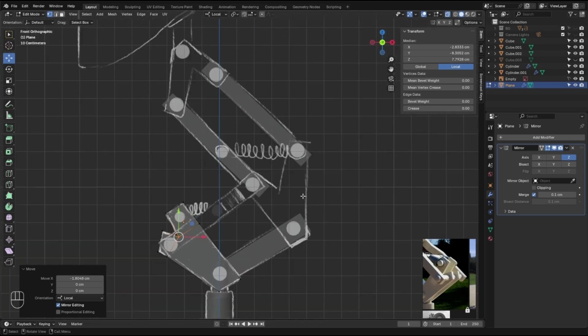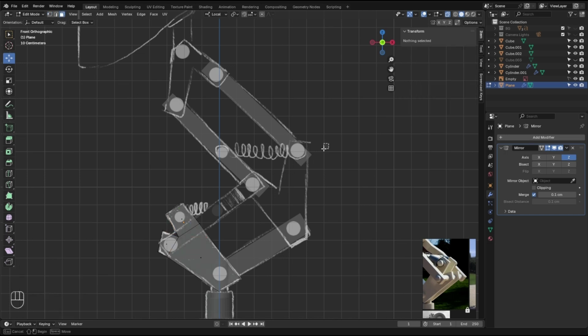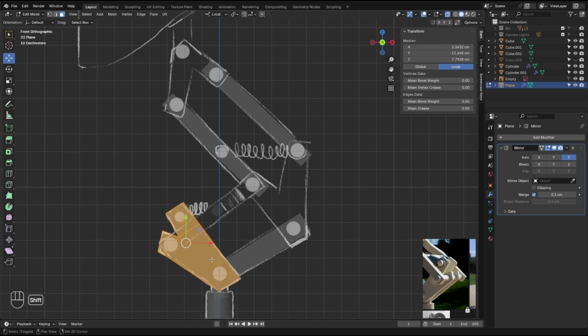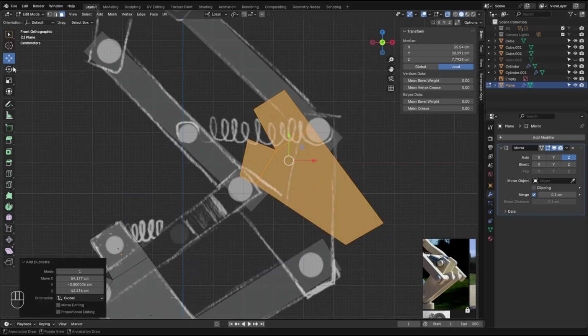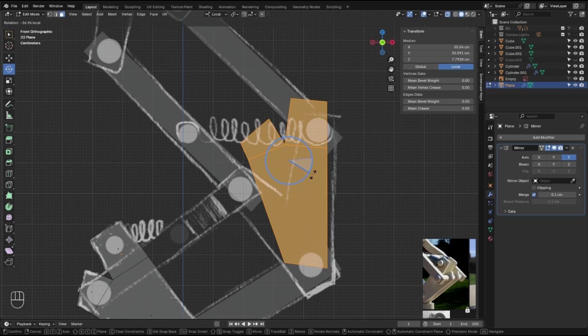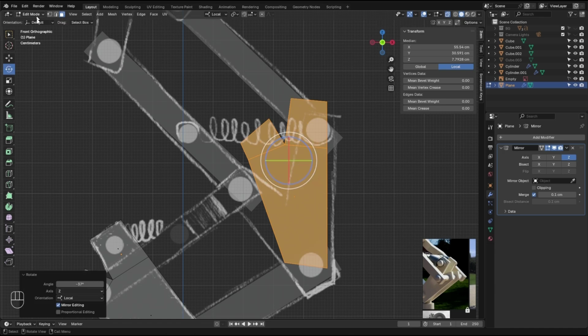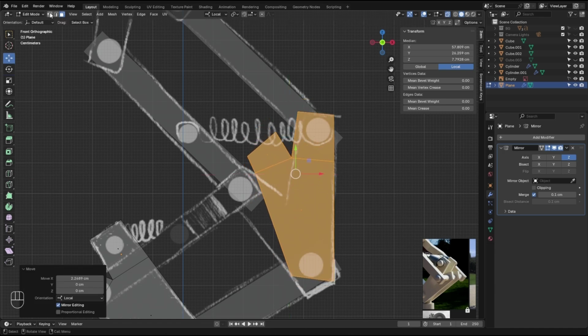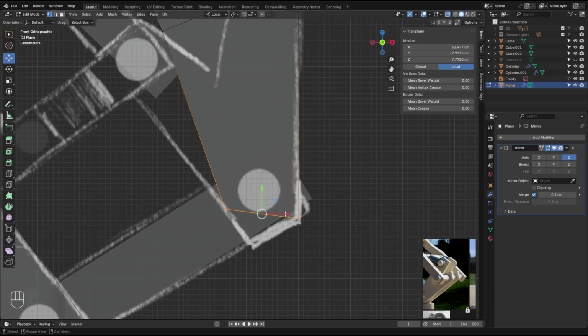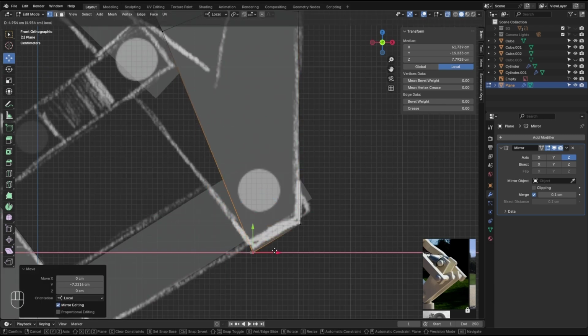Right, another one up here, so I'm going to quickly make a duplication of this. So Shift D and match this line with this line, and let's move some vertices.